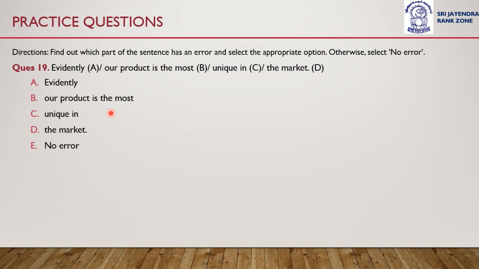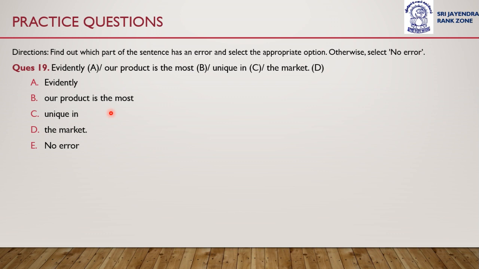Question number 19. Again, we have to recognize which part of the sentence has an error and then select the appropriate option. If there is no error, then we have to select option E, no error. Question number 19: Evidently our product is the most unique in the market. Evidently our product is the most unique in the market.